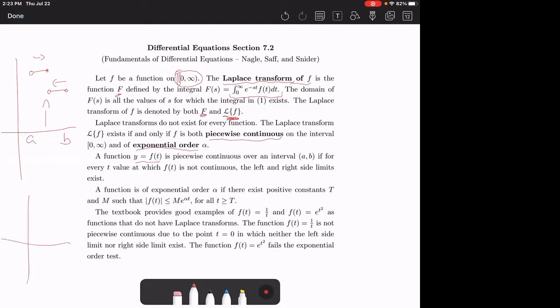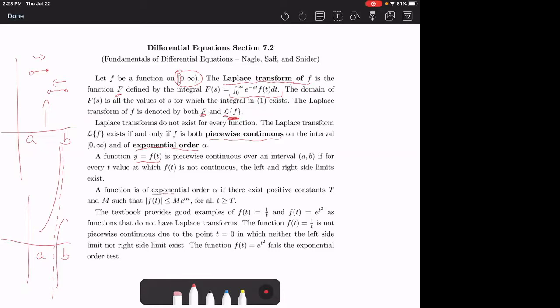An example where we would not be piecewise continuous from a to b is something like this. Just imagine that's perfectly vertical, where on the left side it's shooting off to infinity, and on the right side it's shooting off to negative infinity. So neither of those limits exist. So we would say that that's not piecewise continuous between a and b.